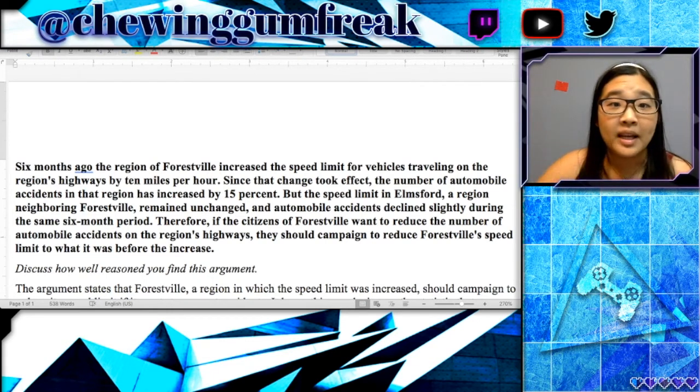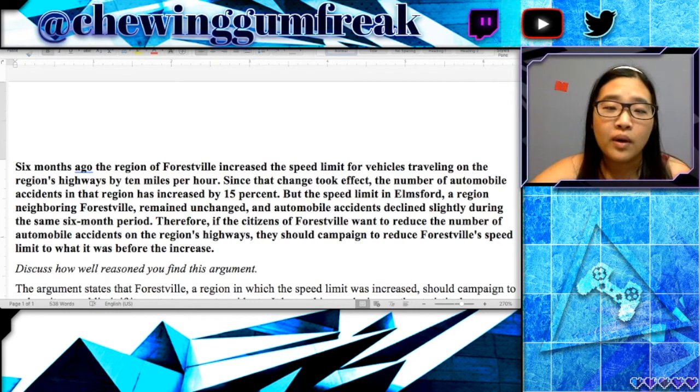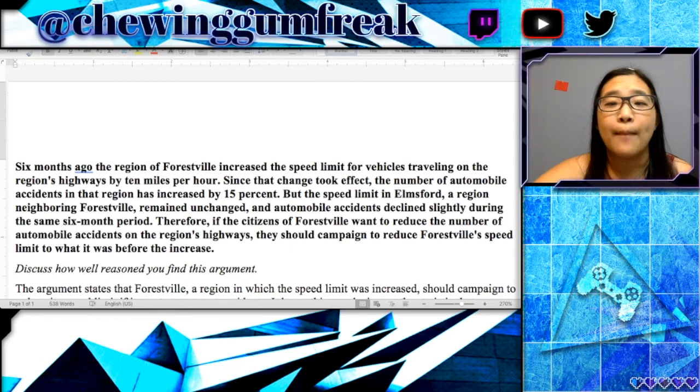Now, obviously, because these arguments are written in such a way to emphasize logical fallacies, the comparison group is going to be flawed in some way. Therefore, if the citizens of Forestville want to reduce the number of automobile accidents in the region's highways, they should campaign to reduce Forestville's speed limit to what it was before the increase.